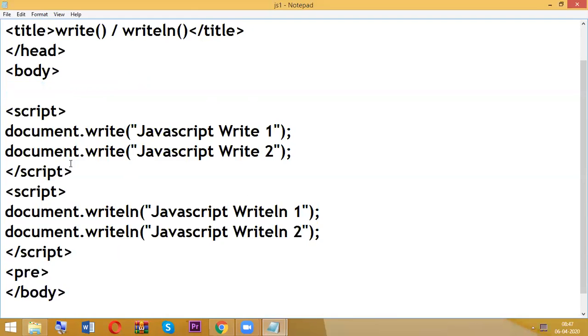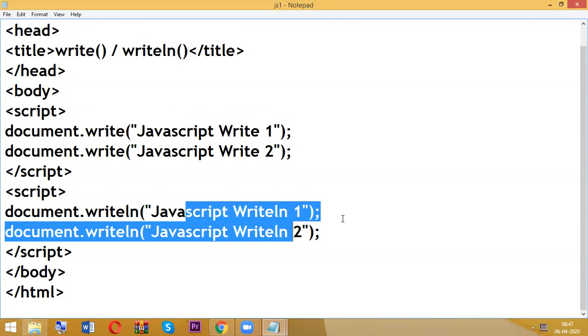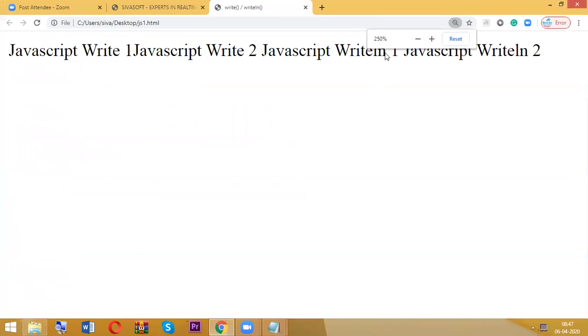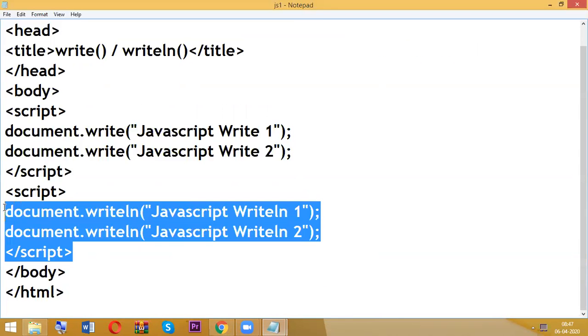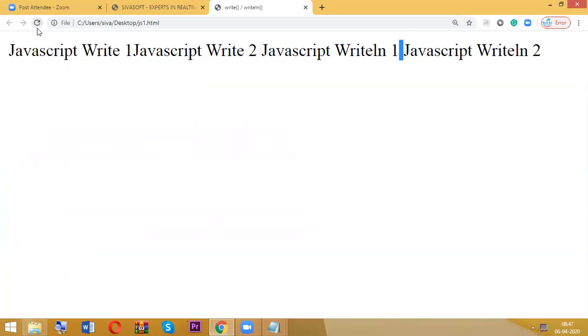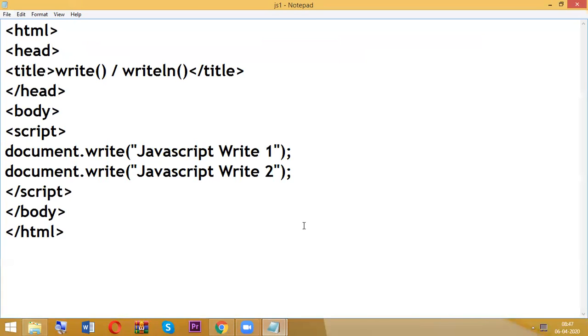If I remove this, you already know that there is no space between JavaScript write 1 and 2, but we are going to have a space between writeln 1 and writeln 2. So that is also another difference that you find. In real time we are not using writeln, we are always using the write statement. Why? Because if I want to display JavaScript write one in one line and write two in a new line, there is no need to use writeln, and no need to use the pre tag and all those things.